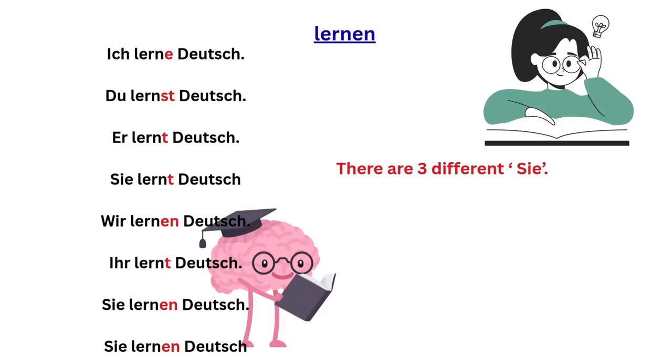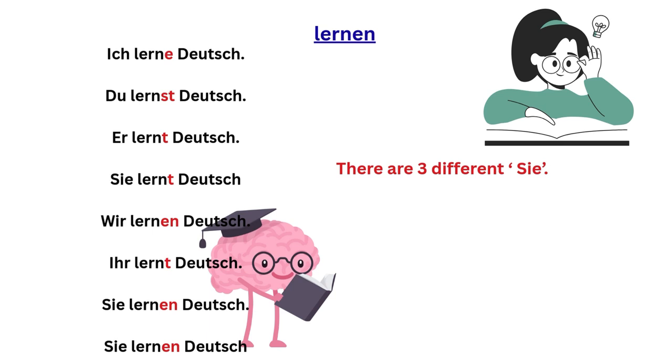I will show you some examples of this verb conjugation. So for example, lernen. Lernen is like learning in English. Ich lerne Deutsch. This means I learn German. So let's go to verb conjugation.